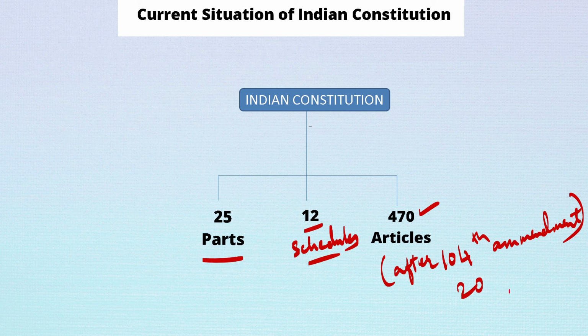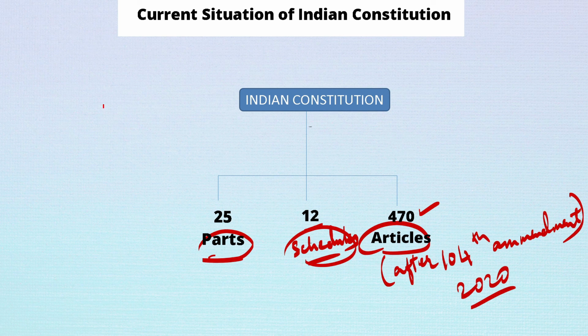If you want me to explain the difference between parts, schedules and articles, I will give you a Venn diagram. Let me write it here.